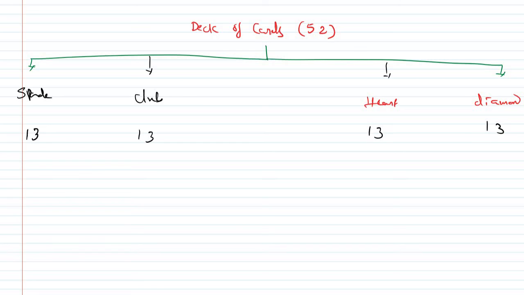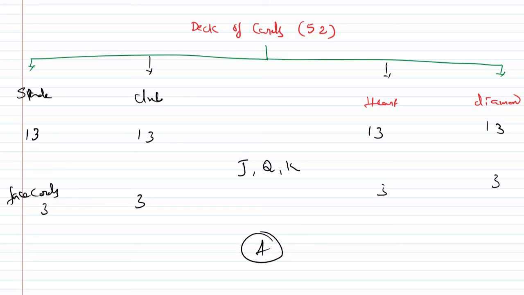In these 13 cards, in each suit, J, Q, K are called face cards. Each suit has 3 face cards. Ace is not a face card, and it is not a number either. So ace is neither a face card nor a number.